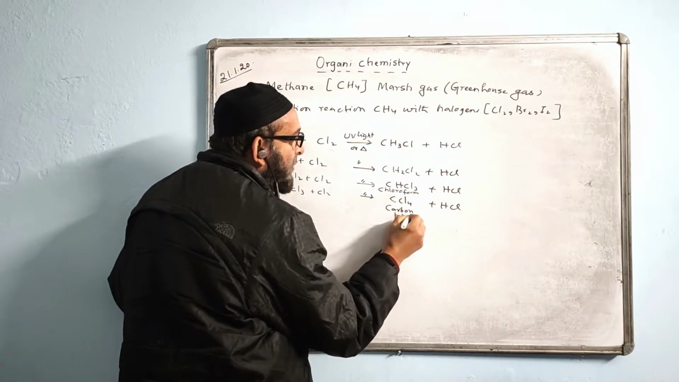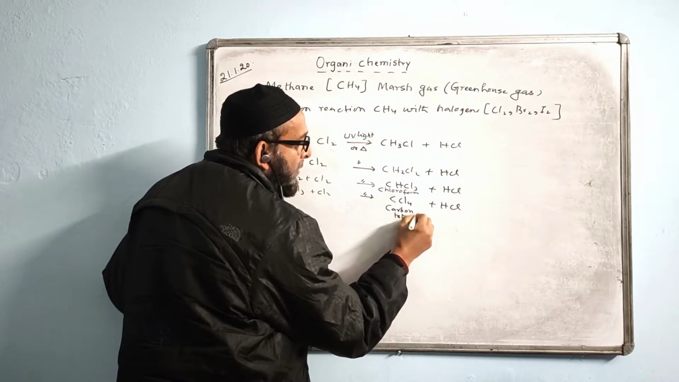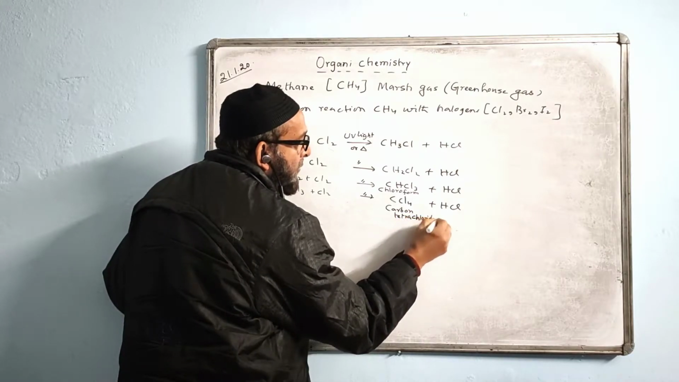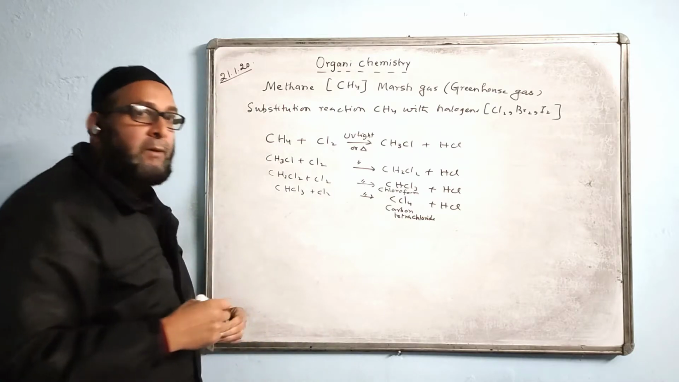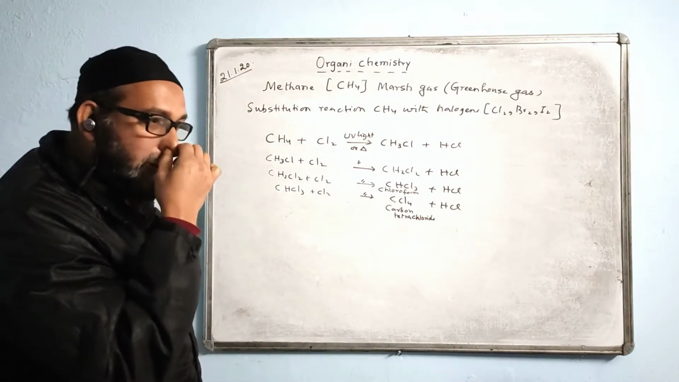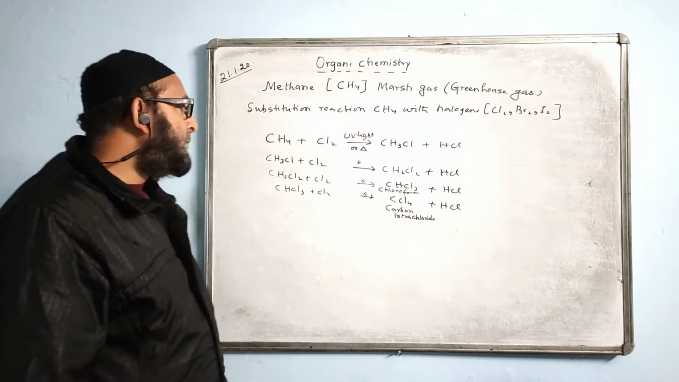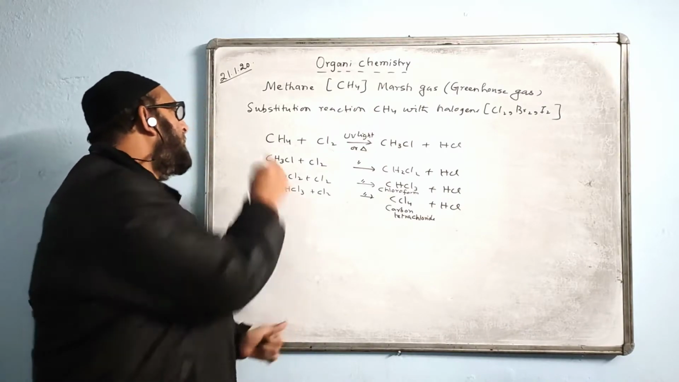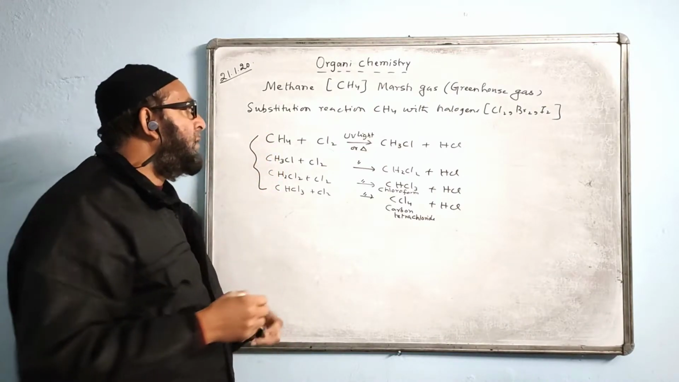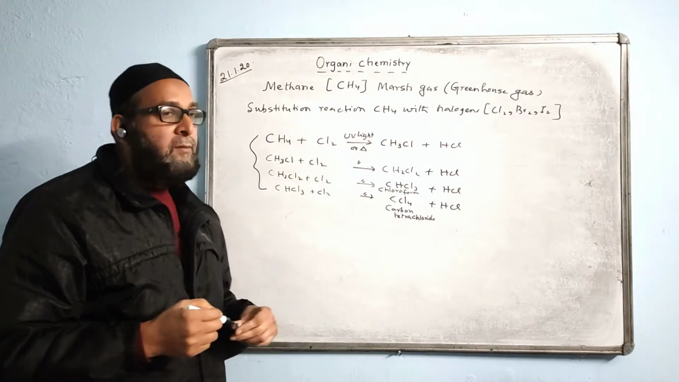And this is called carbon tetrachloride, which is used in putting out electrical fire. Remember, it contains only molecules, not an electrolyte. So all these reactions are the substitution reactions of methane.